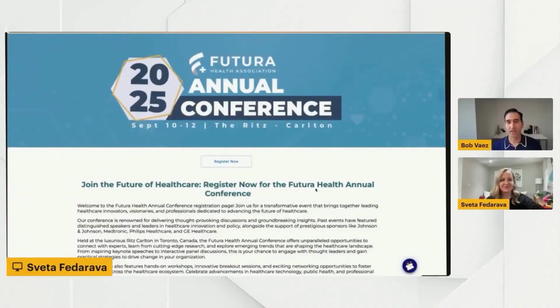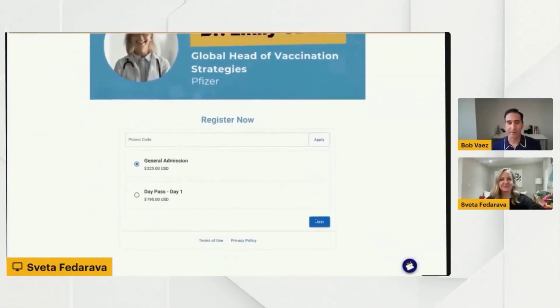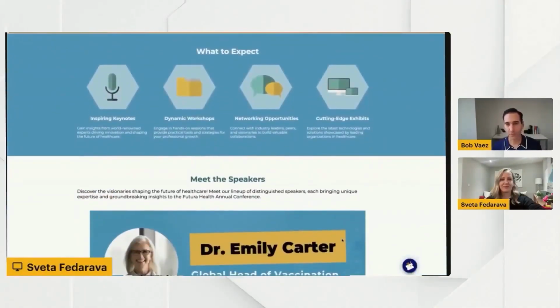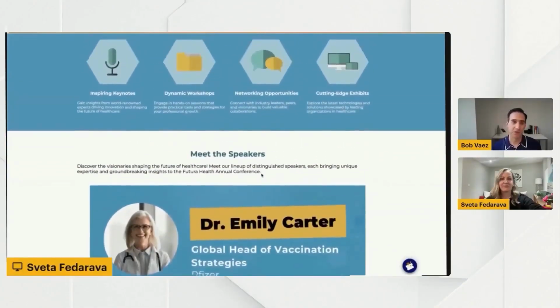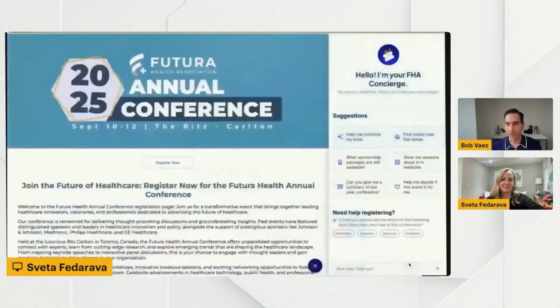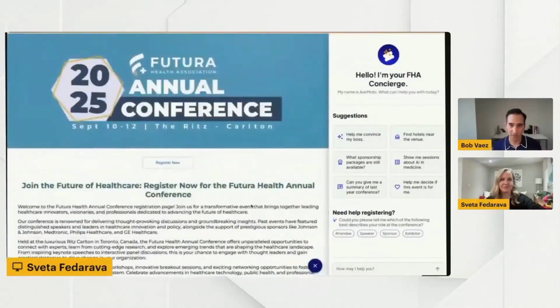Registration is the first interface that attendees interact with for your event. And the problem with registration today is I could be a speaker or exhibitor or attendee, and I land on this page with lots of information. I have to sift through that information. What we have been imagining is what if there was an AI agent there to answer any questions you have and very quickly get you to the answer you want, so that you can easily register, and it hopefully increases conversion on every registration page.